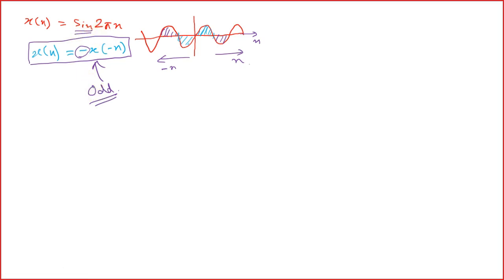Now let us see mathematically how we can write this down. We have x[n] equals sine of 2 pi n. Now we have to find out x[-n]. x[-n] is equal to sine of 2 pi times minus n, and n is negative, so we will get a negative sign.